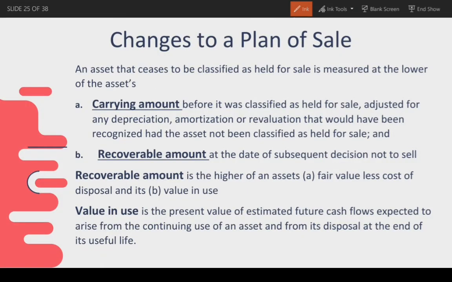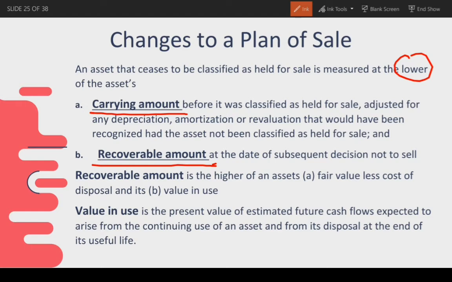Changes to a plan of sale. An asset that ceased to be classified as held for sale is measured at the lower of the asset's carrying amount and recoverable amount. So, ang initial plan ng entity is held for sale or ibebenta na yung asset or disposal group. And then, nagbago yung plan ng entity, so hindi na siya ibebenta or hindi na siya i-dispose, hindi na siya held for sale. So, ibabalik na kung anong asset siya before. So, kung example, PPE siya before, so i-reclassify na siya as PPE.